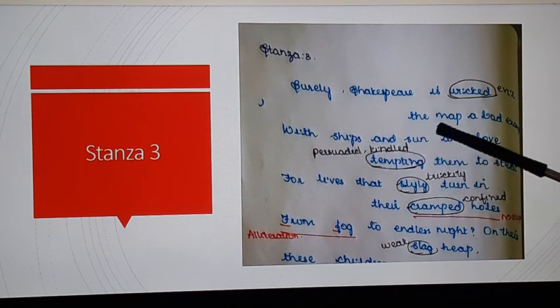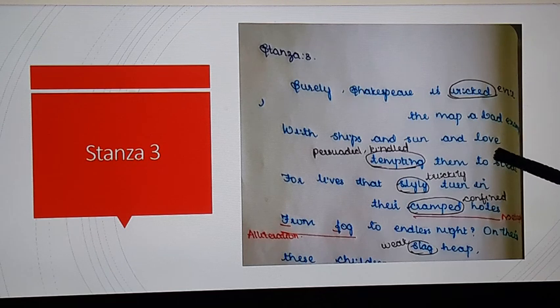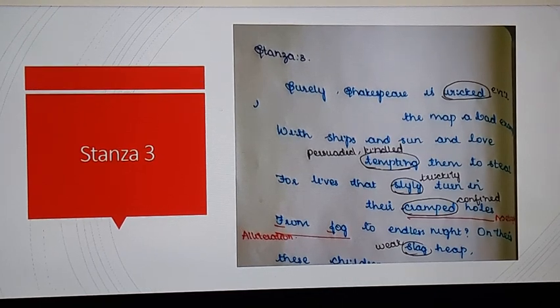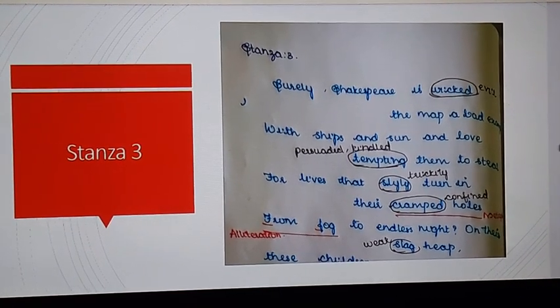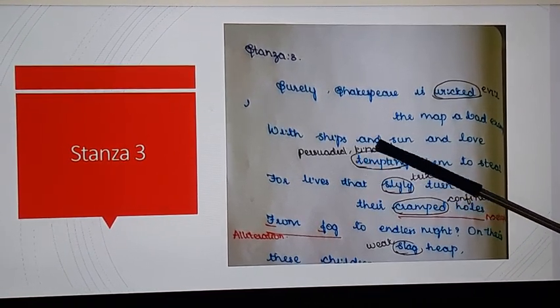With ships and sun and love, the sceneries. The ship is moving in the sea, the sun is rising there, and the love. Love is mentioned only in words; they haven't seen anyone's love. Everyone hates in their society. So this love, this ship, the sun, everything tempts them to steal. As they are not receiving all those things, they are kindled, they are persuaded to steal. See here the meaning of tempting: persuaded, kindled.